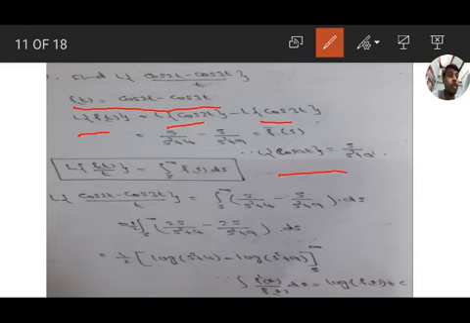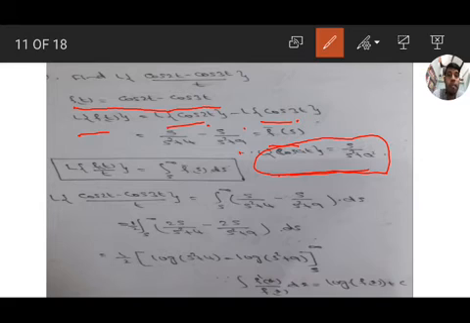The formula for L of cos at is s by s square plus a square. So for cos 2t we get s by s square plus 4, since 2 square is 4. For cos 3t we get s by s square plus 9. So s by s square plus 4 minus s by s square plus 9 is taken as f bar s.